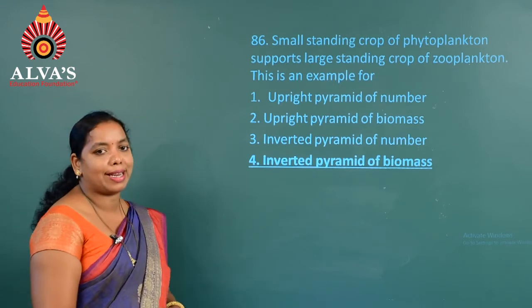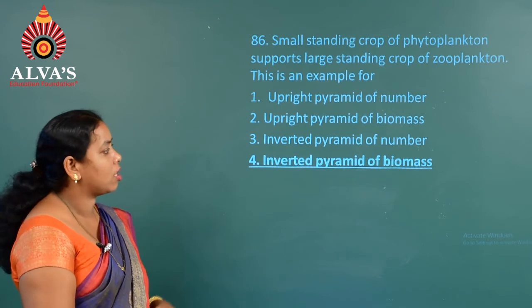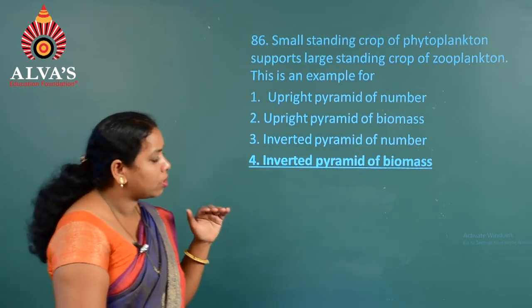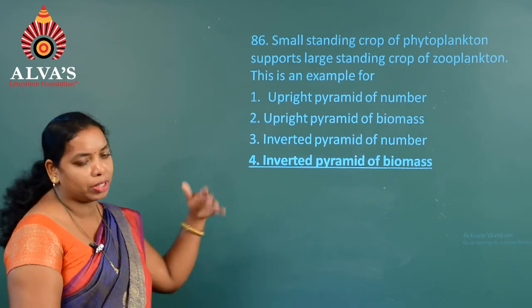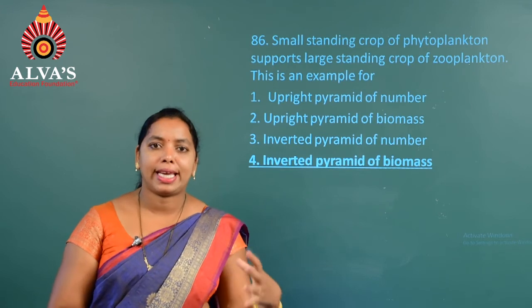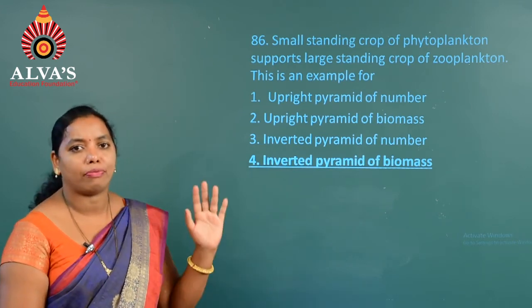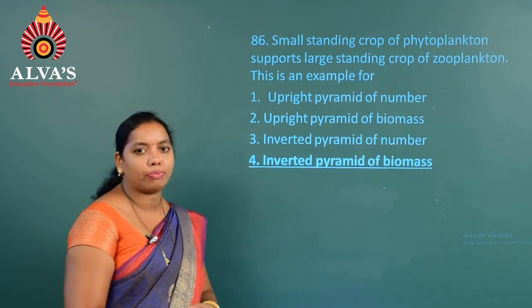The fourth one is the right answer, because it is an example for inverted pyramid of biomass. Trophic level 1 will be occupied by the producers, and after that comes zooplankton, where the biomass of zooplankton far exceeds the biomass of phytoplankton. That's why the answer is the fourth one, inverted pyramid of biomass.